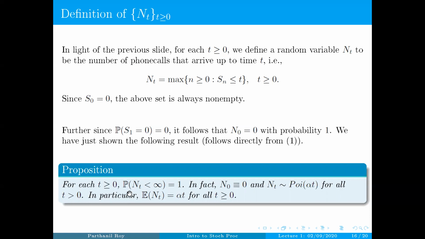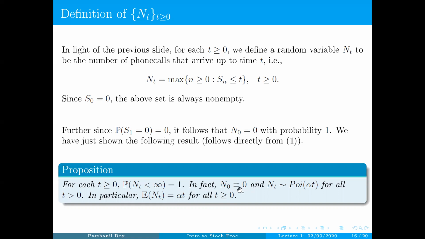More precisely, we are given the distribution of Nt. We have just shown here that N0 is 0 with probability 1. By the way, whenever a random variable is degenerate at some constant, we'll just write it like this. We'll write this to mean that N0 is 0 with probability 1. This is our notation, it's quite standard, and we had used it earlier also.